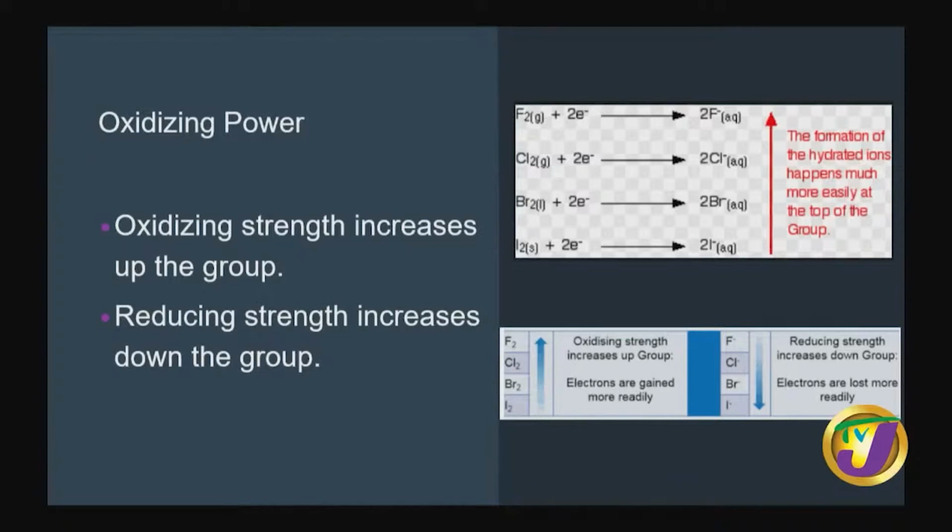So fluorine is too small for one of its valence electrons to be added to another molecule, because the nucleus is holding on to those valence electrons very strongly. But with iodine, the atom is a lot bigger.